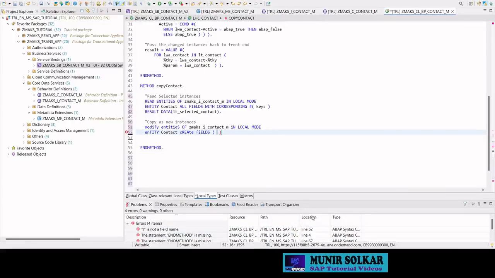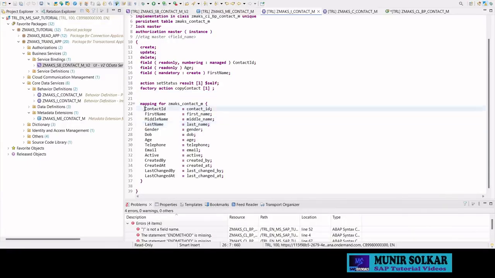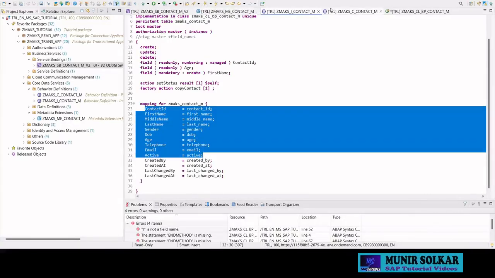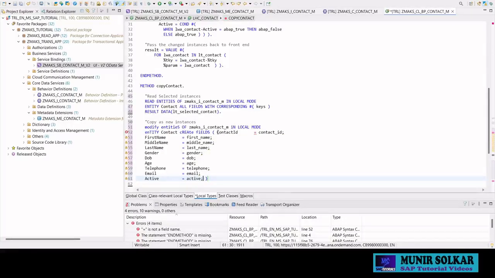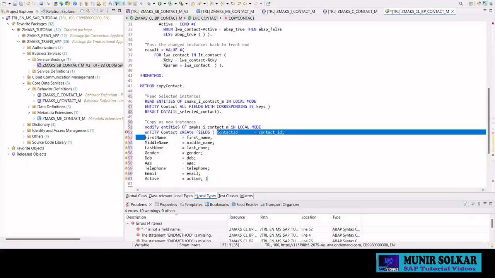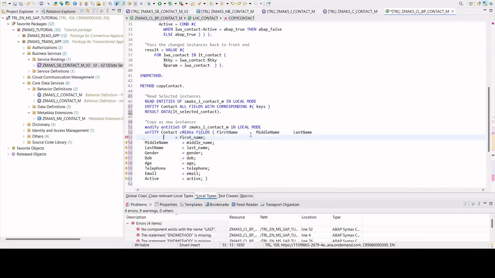We have to take the field from our mapping here. So let me just see. So we have this many fields. Okay, let me quickly paste it here. Okay, we don't need contact ID because that will be generated by the system. So we have first name, then we have middle name, then we have last name,